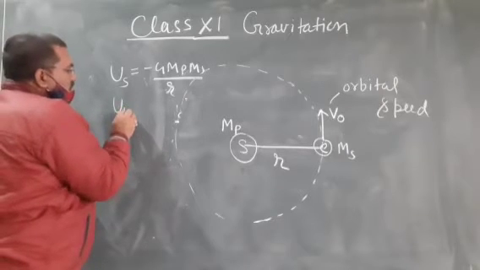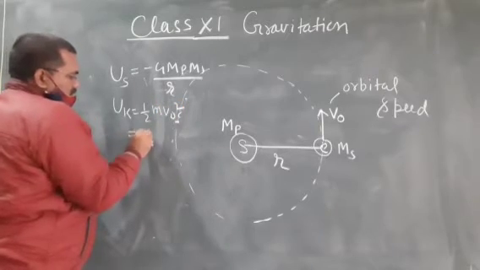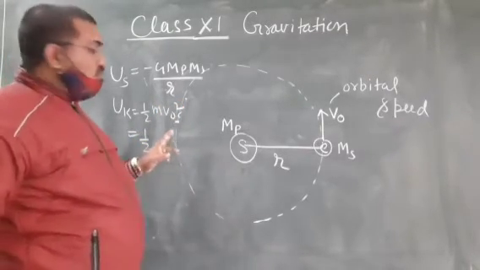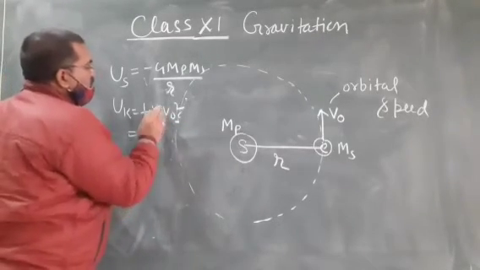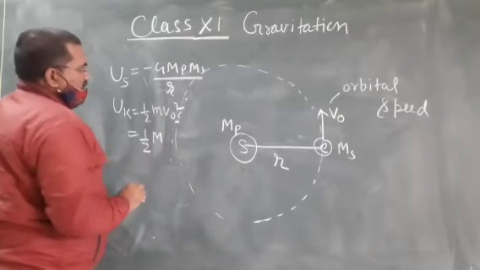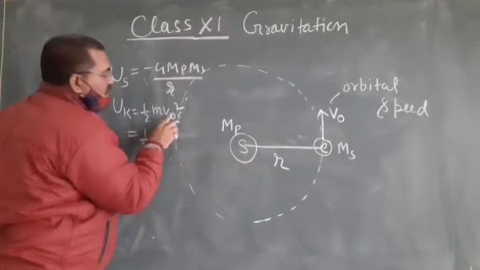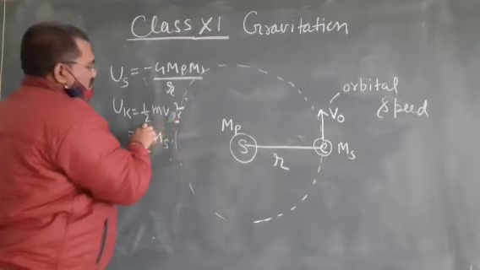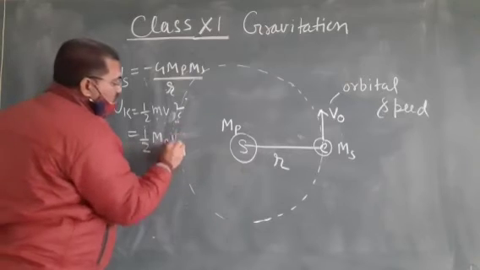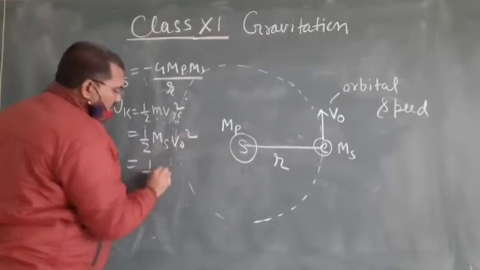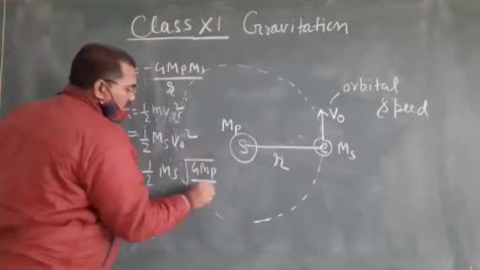What is the kinetic energy of the satellite? Half m v0 square. And we know the value of v0 is square root of G Mp by r. So put half Ms, mass of the satellite, into v0 square, which is half Ms times the square root of G Mp by r whole square.